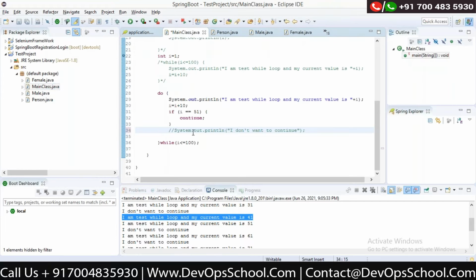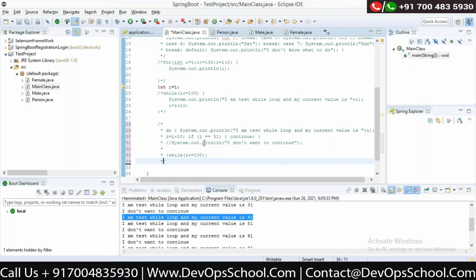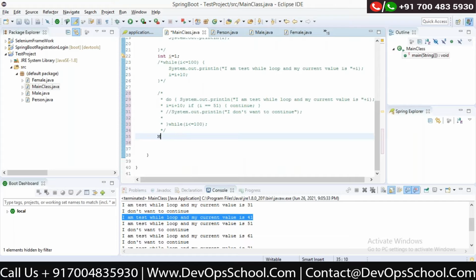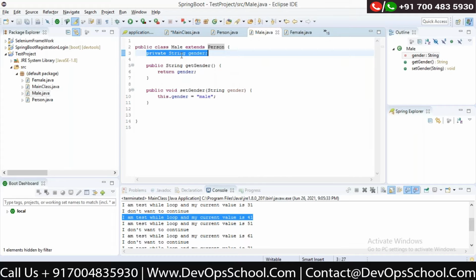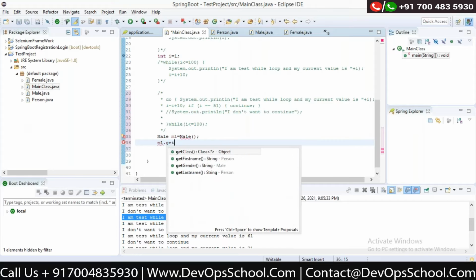Now in the main class, let me comment this out also. I have created a class. I'll try to create an object of male, which is ml equal to new Male. Now in ml, I have just created a property as gender. It doesn't have a first name or last name property, but in the main class, if I try to access dot get, you can have first name and last name also.